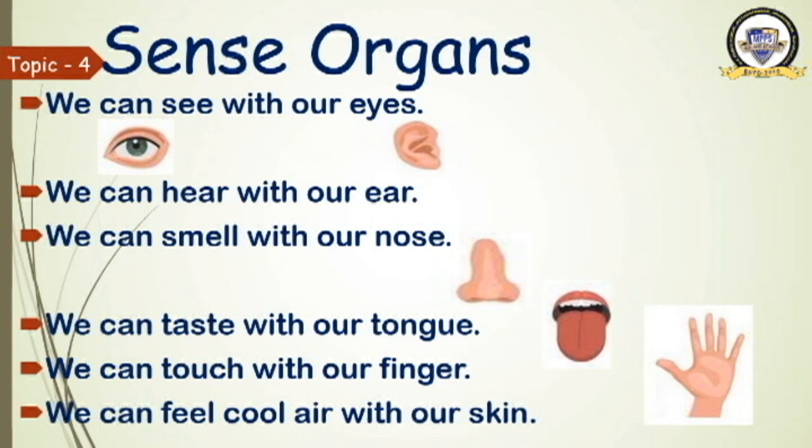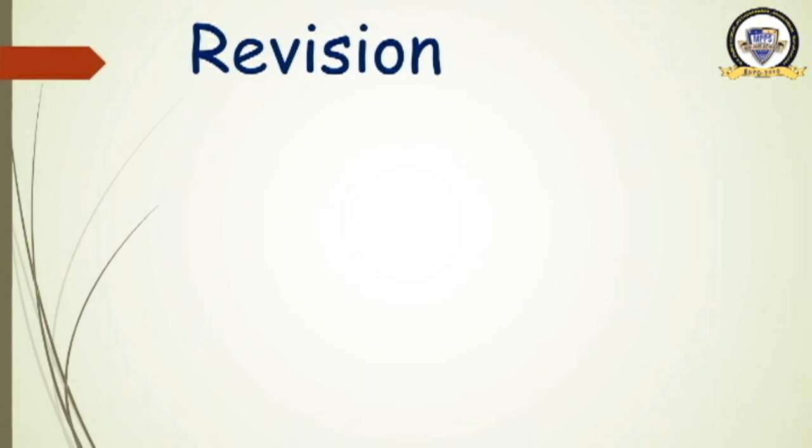Okay. So revise the sense organs. How many sense organs do we have? 5. Which are they? Eyes, ears, nose, tongue and skin. Very good. So shall we move ahead? Okay. Now we have completed the chapter. So let us have a revision. What did we learn in the chapter? We learned about our parts of body.